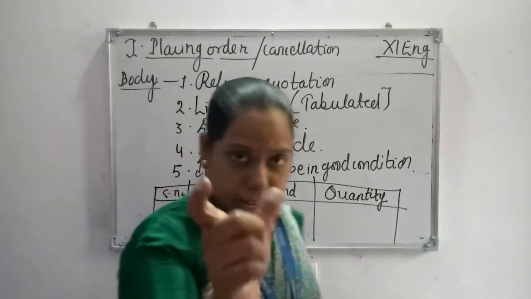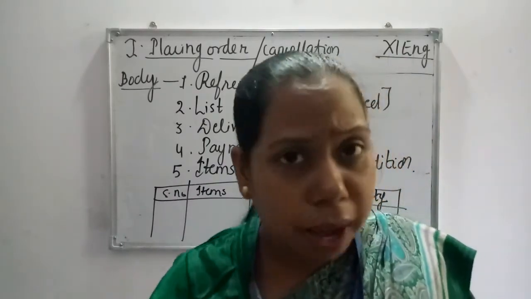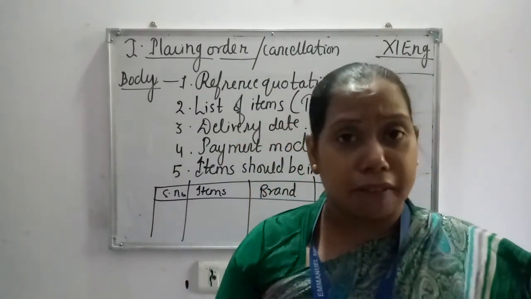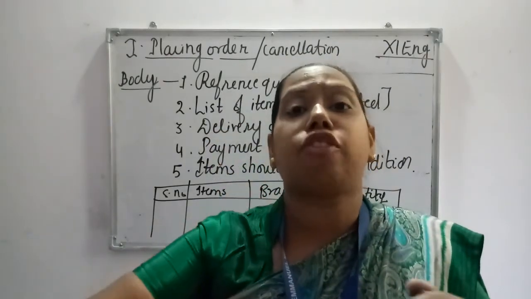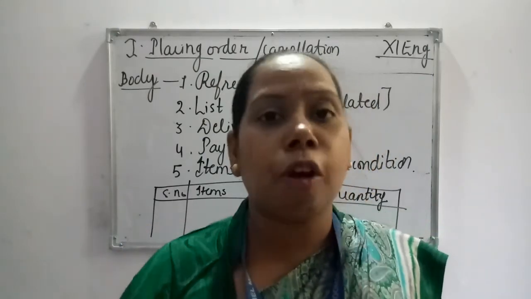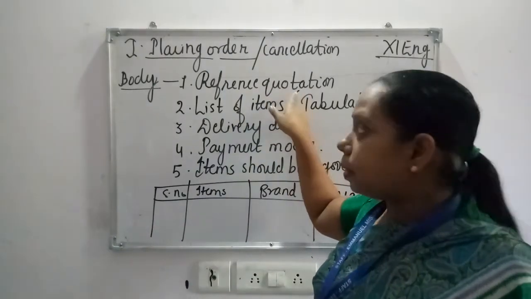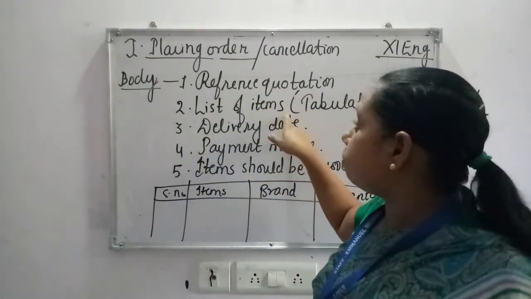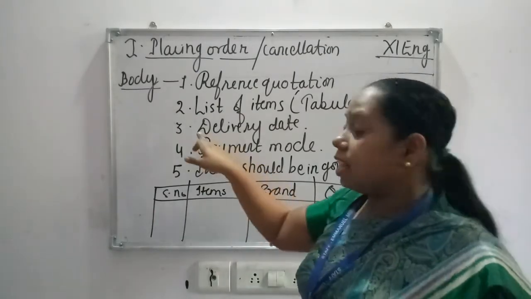Is it the reference quotation or the reference number? See, all these things will not be given in the question. Now you are in 11th class and it's a higher writing skill. Many of the things you have to invent depending upon the question, what type of question you have got. So here the reference quotation should be there, the list of the items, how you have to make the list in your letter, then the delivery date.